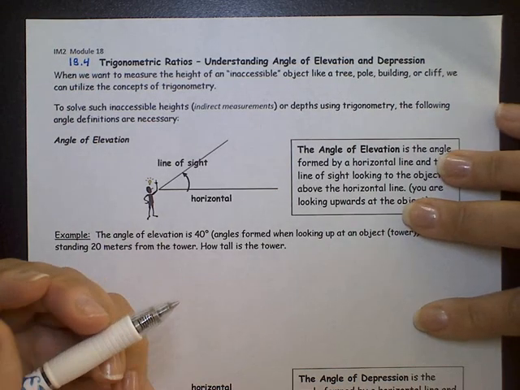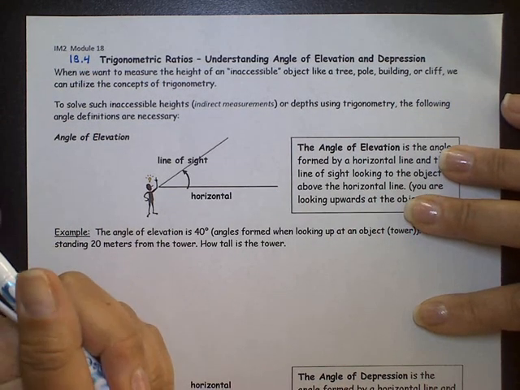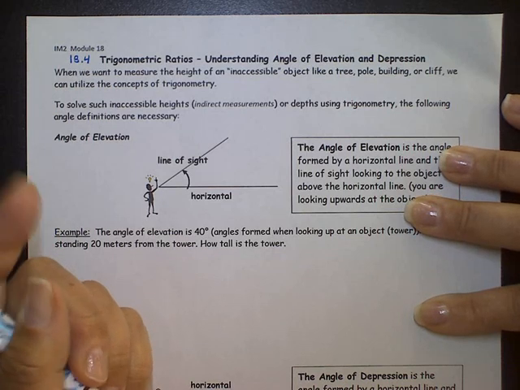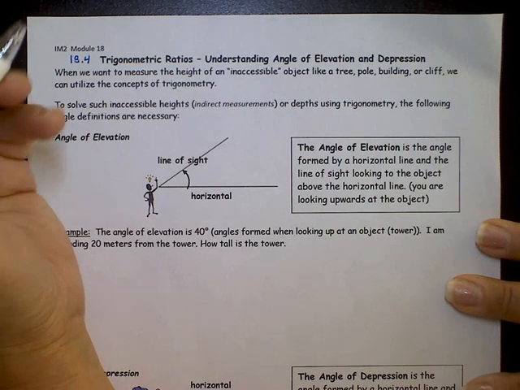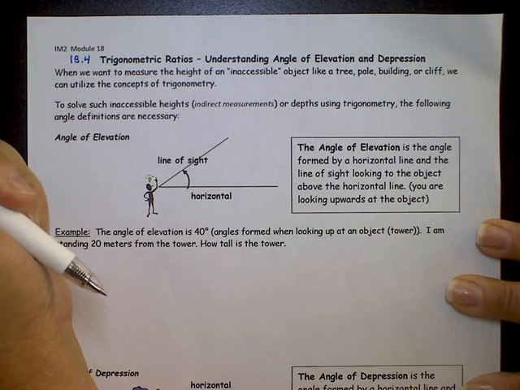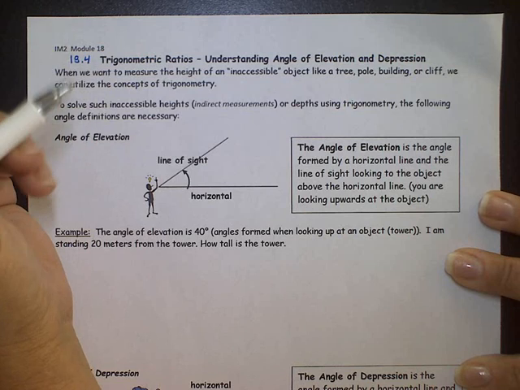Okay, so we are starting notes on trig ratios and understanding the angle of elevation and depression. So hopefully you took and copied these. I uploaded this blank notes for you on Google Classroom, so hopefully you got that so you can follow along.